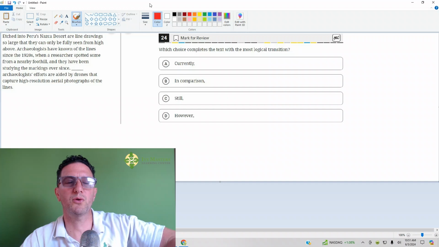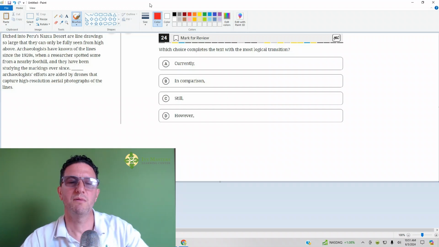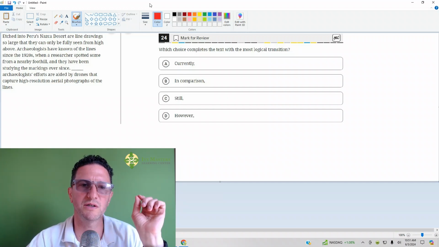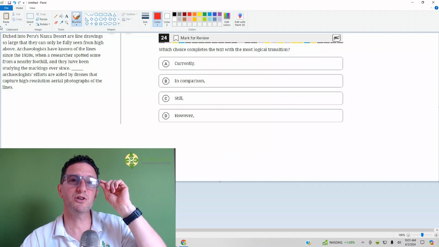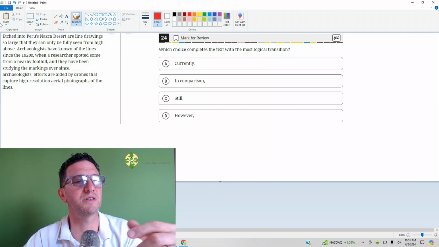There's the 24th question from Digital SAT Test 2, Module 2, Easier Set, Reading and Writing. Question number 24 reads, which choice completes the text with the most logical transition? You want to determine whether what comes before and after the blank shows similarity or difference.